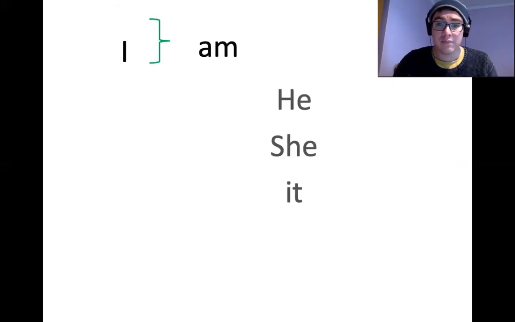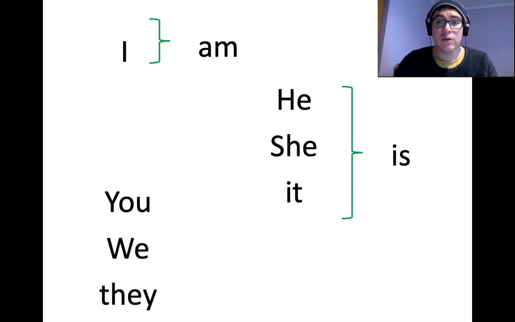But first, we need to know this. In present continuous, we need to use the verb to be. So we always say, I am. We always say he is, she is, it is, and we always say you are, we are, and they are. It's important to remember this.